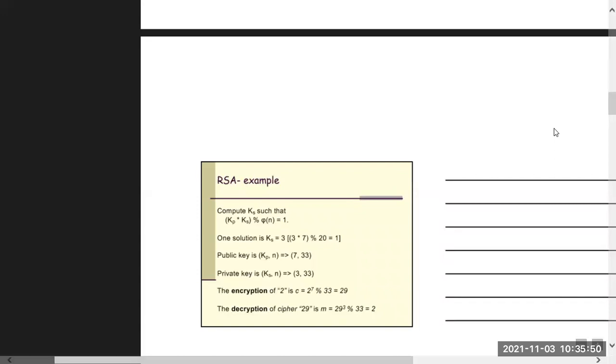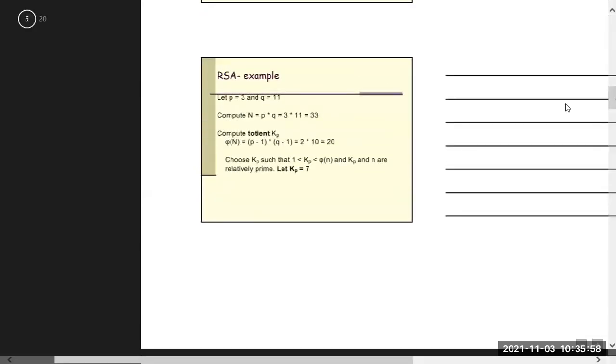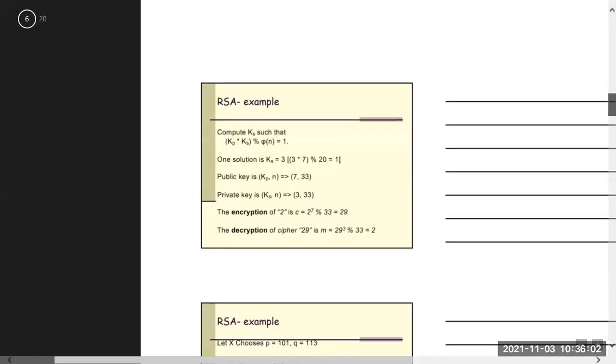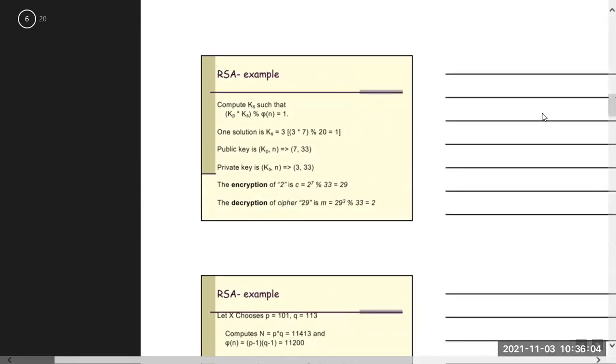So 2 to the power 7 modulo n, and the n value we computed is 33. So 2 to the power 7 modulo 33, if we perform this, we get 29. So after encryption of this 2, the ciphertext becomes 29.